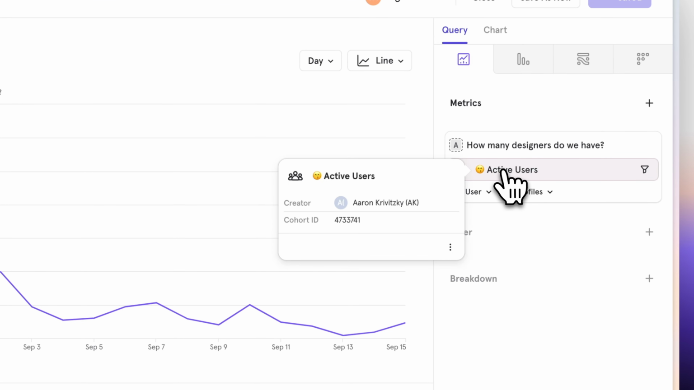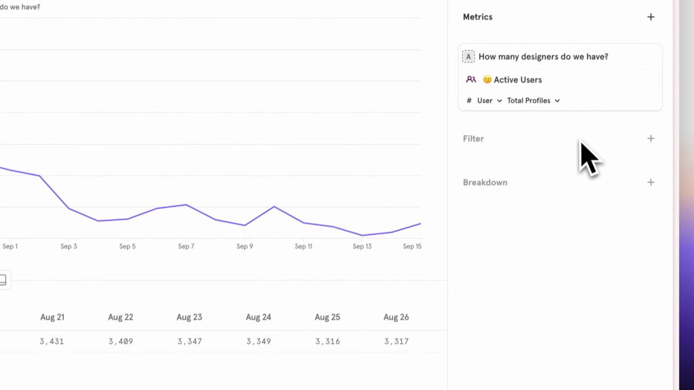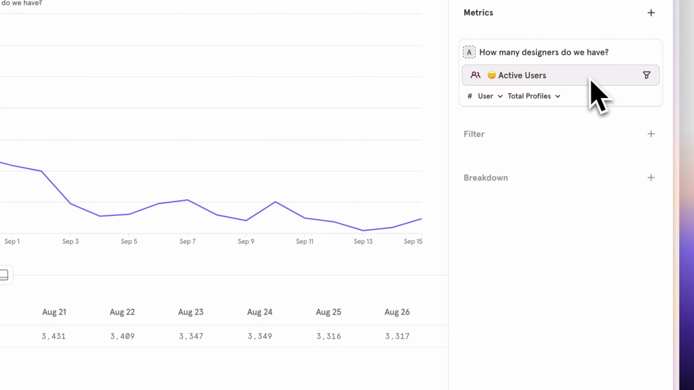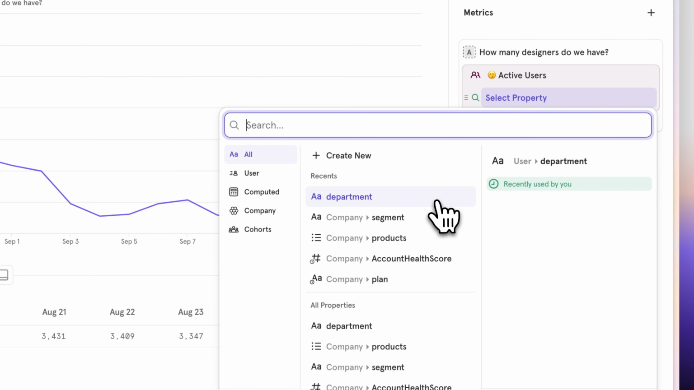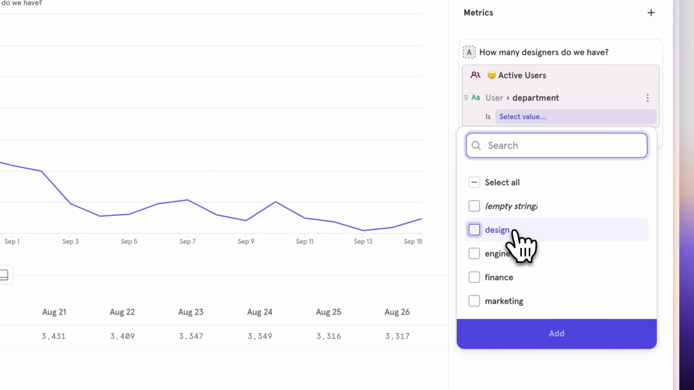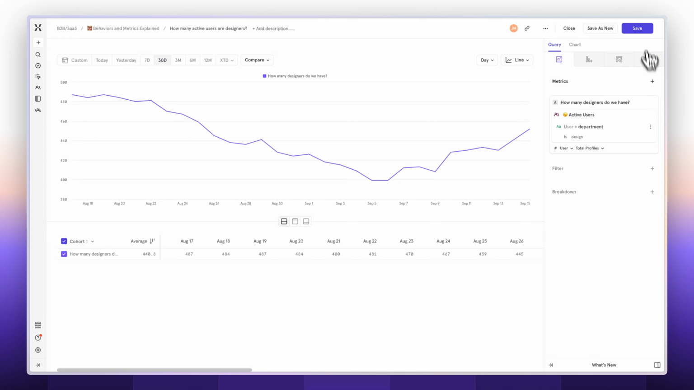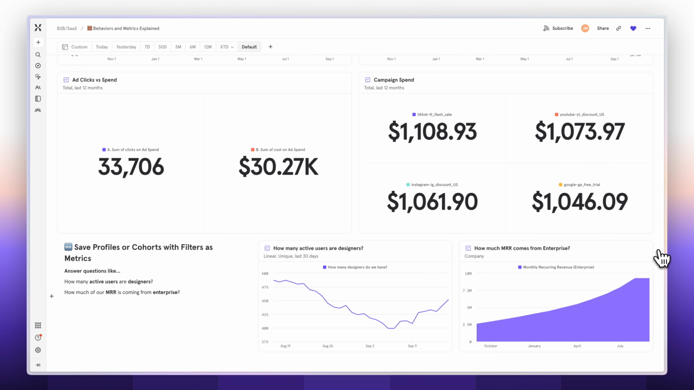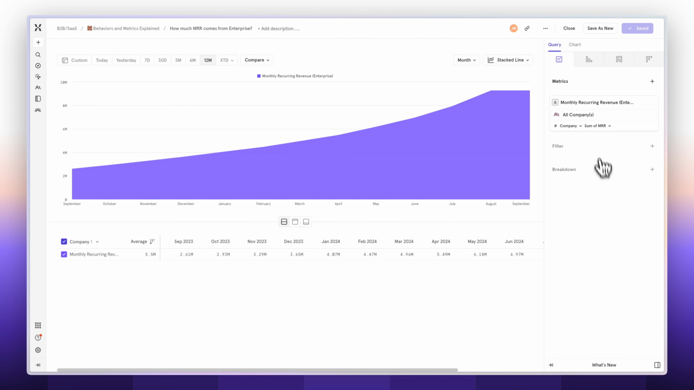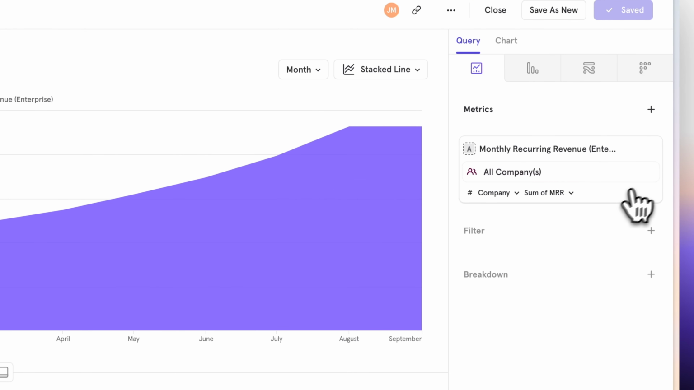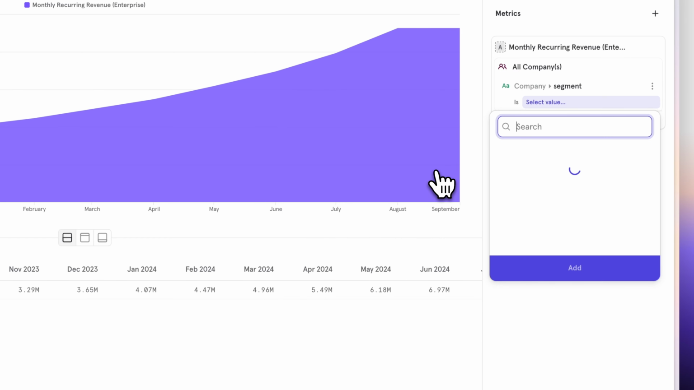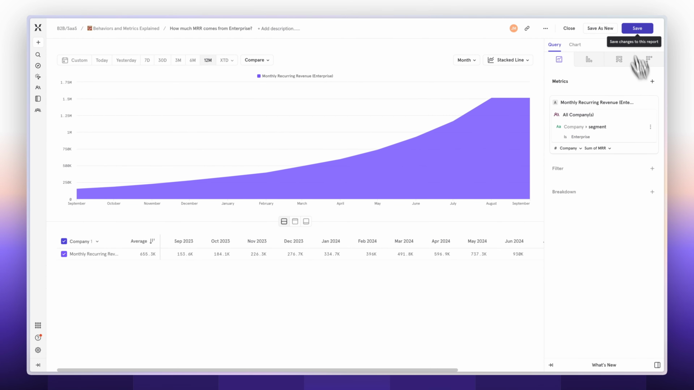I'm looking at a cohort of active users, so I want to know which ones are designers. So I'll go into this filter and filter by department, and I want the department to be design. So I'll add that. I can see how many active users are designers, and I can save that report and return to my board. And I can do the same thing here. Let's take a look at this report. I'm looking at all companies, but I want to know which segment is enterprise making up, and I can filter that segment. And so I can save that and go back to my board.